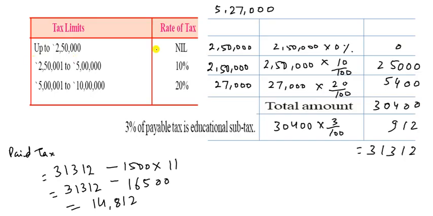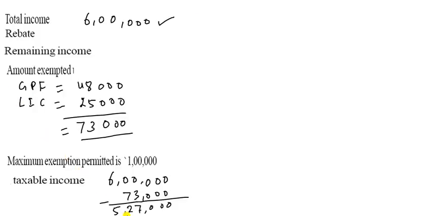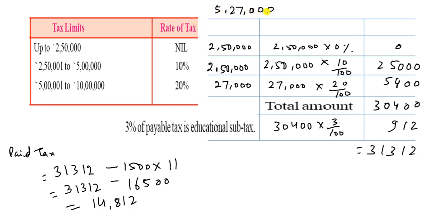So the taxable income is 5,27,000. Let us see once again, 5,27,000. So what will happen? Up to 2,50,000 there is no tax, so we can write here 250,000. From 2,50,000 to 5 lakhs it is 10%. And the remaining is 27,000.